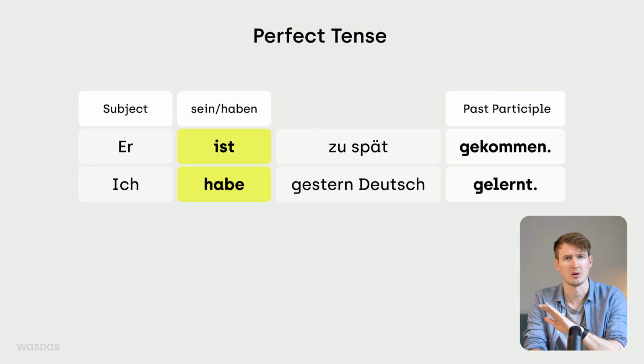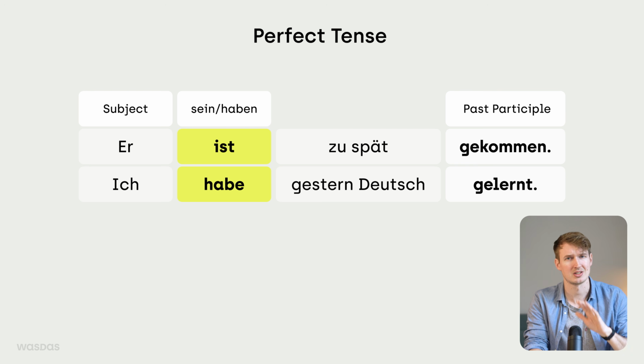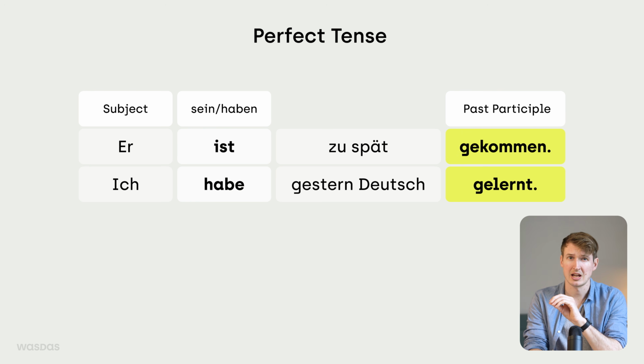The conjugated form of the verb, the one that adapts to the personal pronoun, such as habe and ist here, will stay in second position in any ordinary sentence. And the other verb, in this case the participle form, will move to the end of the sentence. It was this way with modal verbs too, but also with separable verbs. And it's the same here.